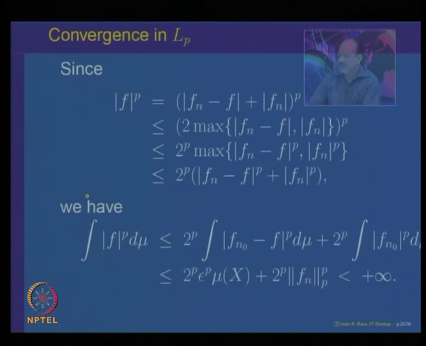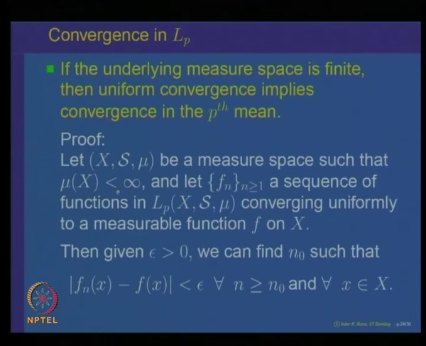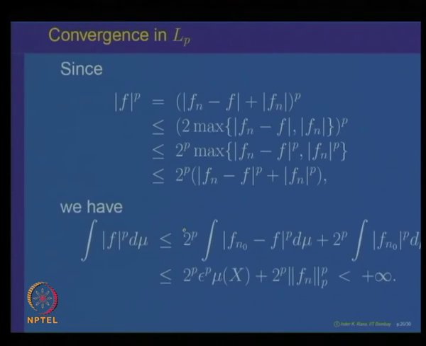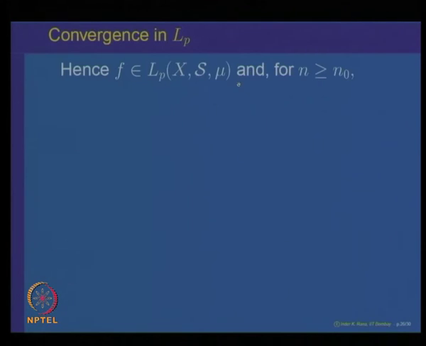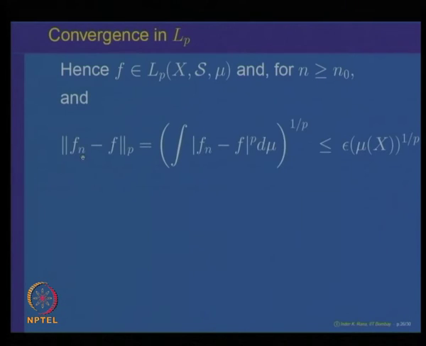So what we have shown is that if the underlying space has finite measure and the f_n belong to L^p and converge uniformly to f, then the limit function is also in L^p. That is what we have shown, and now look at the difference. The pth norm of f_n minus f is by definition the integral of |f_n minus f|^p raised to power 1 over p. But for n bigger than n_0, this difference is less than epsilon^p mu of X, raised to power 1 over p.